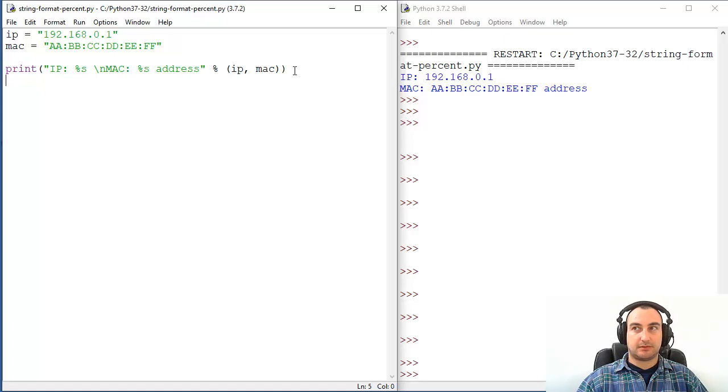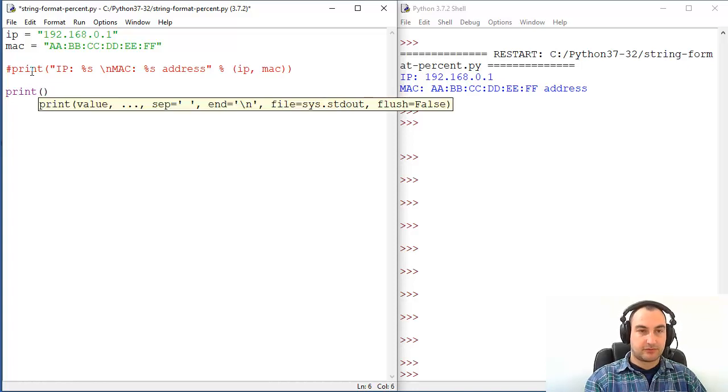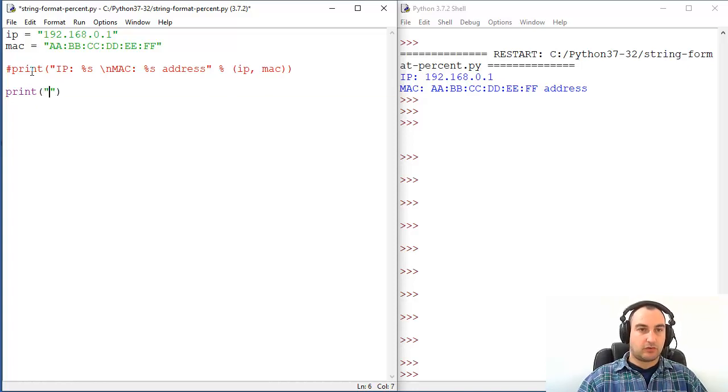that will be structuring our reports with format, which is easier. So let's disregard this, and let's print some string. For example, IP will be blank placeholder, and Mac will be again placeholder.